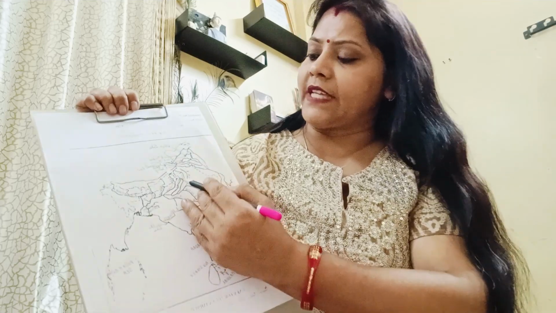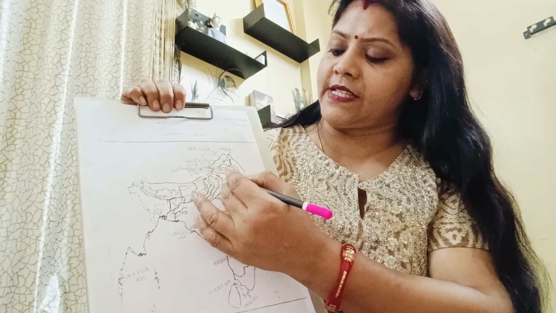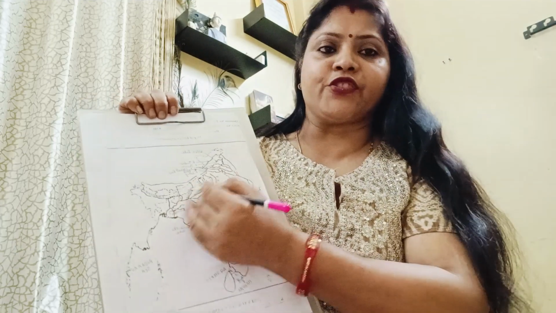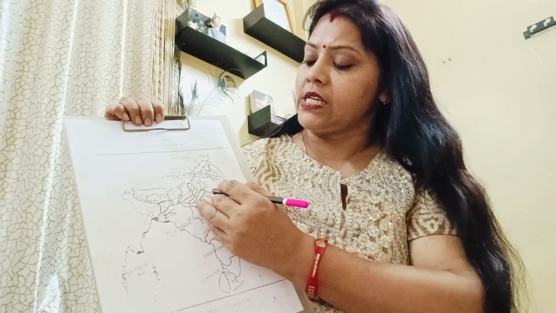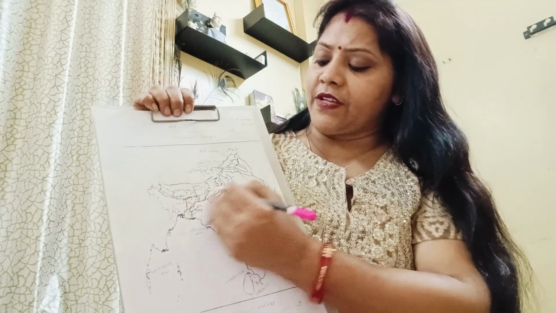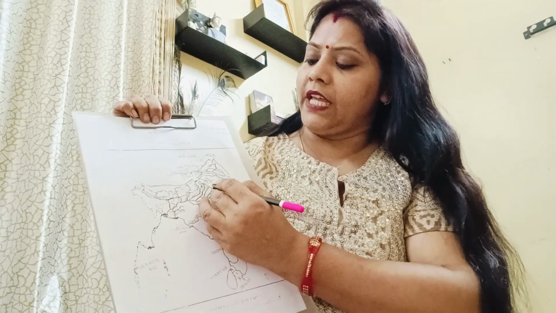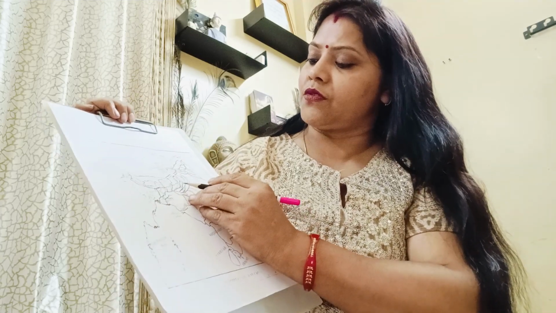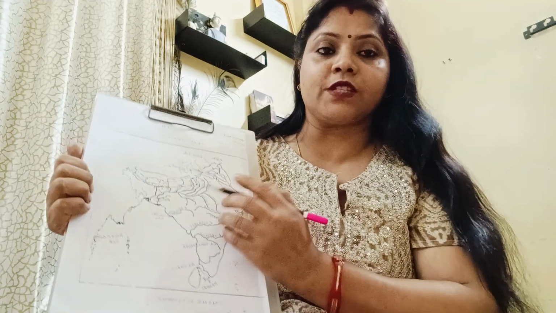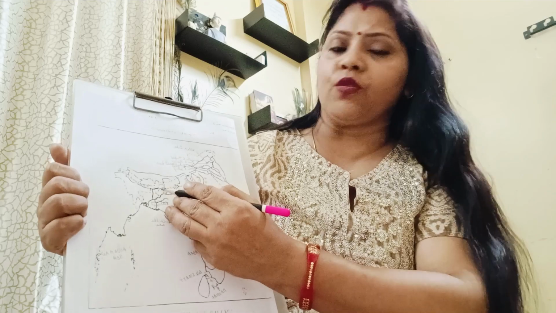Then when we move to the eastern side of Yamuna, we have the Ganga with its tributaries. The second one is the Ganga. There's a line of rivers there. The first is Yamuna, the second is Ganga, the third is Gomati, then you have Ghagra, then Gandak, then Kosi. So Ganga, Gomati, Ghagra, Gandak, Kosi.